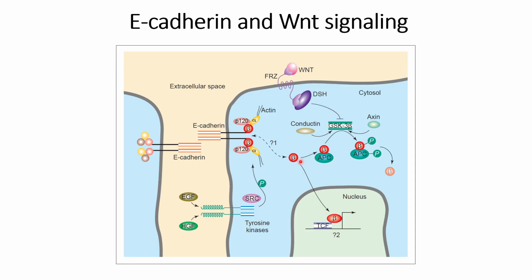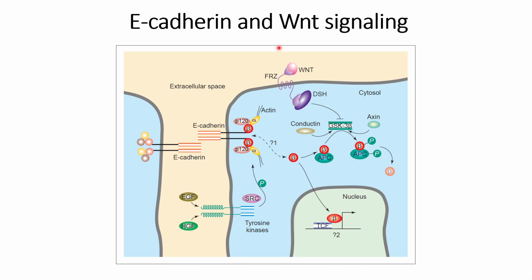So how does it play the role? First, let's discuss what happens with the free beta-catenin. This free beta-catenin is the leftover beta-catenin inside the cells after the E-Cadherin intercellular complex formation. It will interact with the APC, and thereafter it will interact with GSK-3 beta, conductin and axin to help in the phosphorylation of beta-catenin. And once the phosphorylation of beta-catenin occurs, it will direct it toward ubiquitination for its degradation.